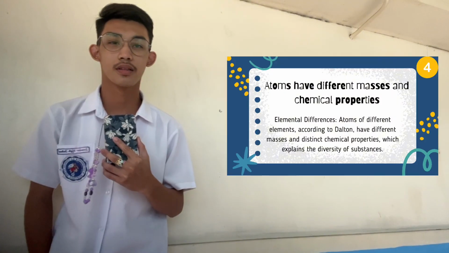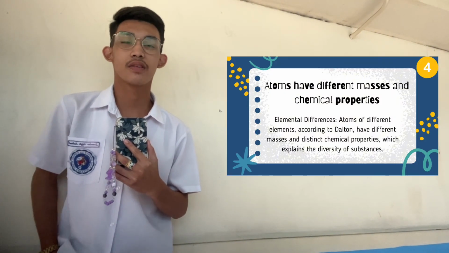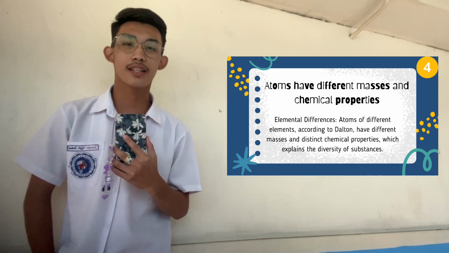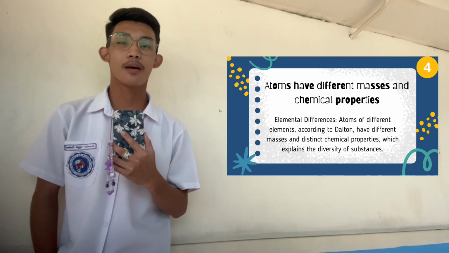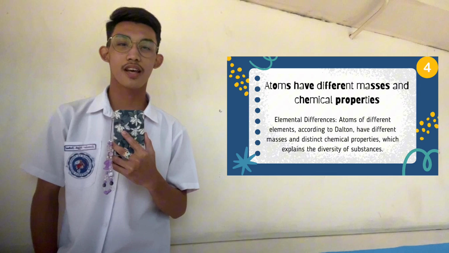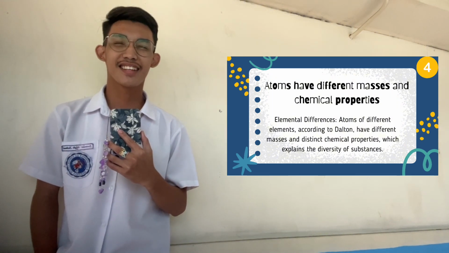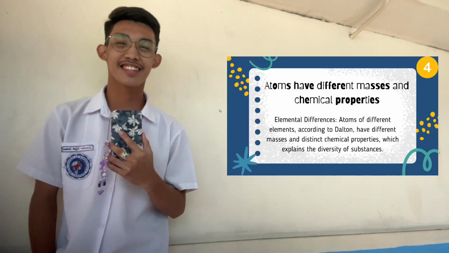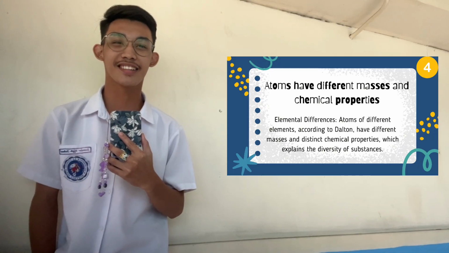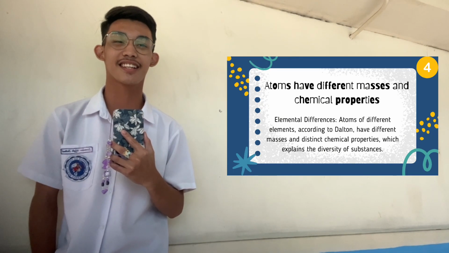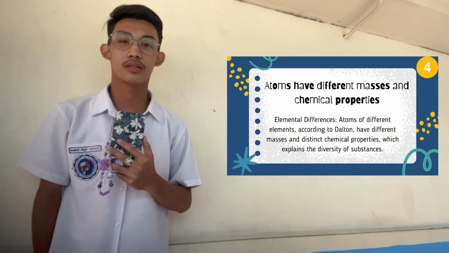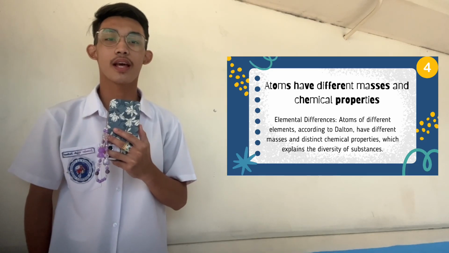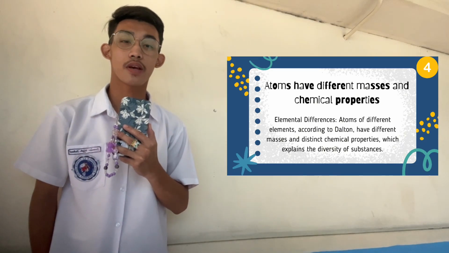For example, hydrogen and oxygen have different atomic numbers and mass numbers. Hydrogen's atomic number is 1 and its mass number is 1.00784, and oxygen has an atomic number of 8 and a mass number of 15.999.